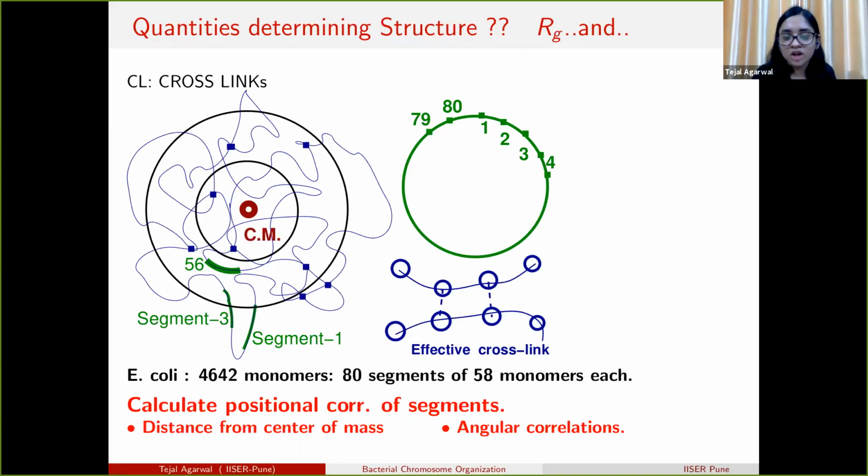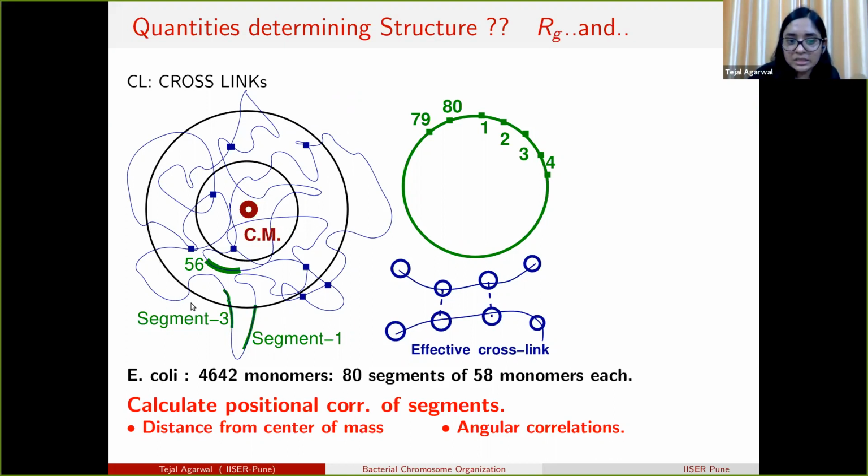So the polymer is not like a fixed structure, but it can explore different configurations. So the question is, how can we determine the structure of a polymer which is taking different conformations and moving? So for that, we came up with various statistical quantities. The first quantity we calculate is the radius of gyration. The radius of gyration is the measure of the extent of the polymer from the center of mass.